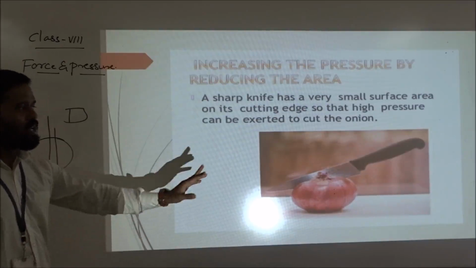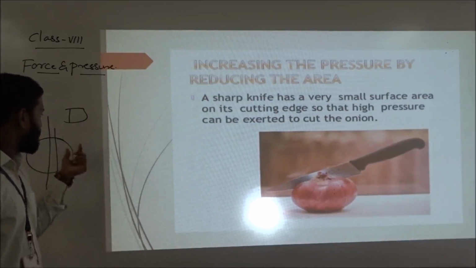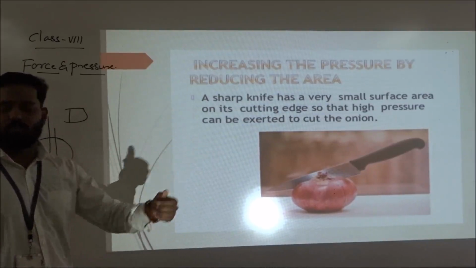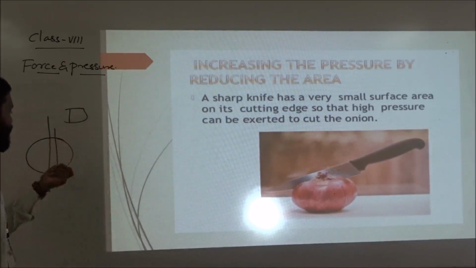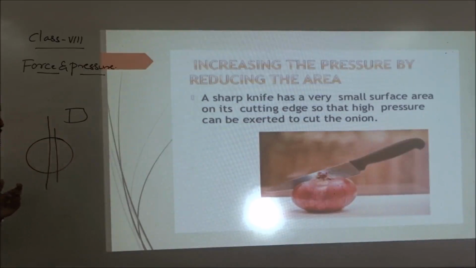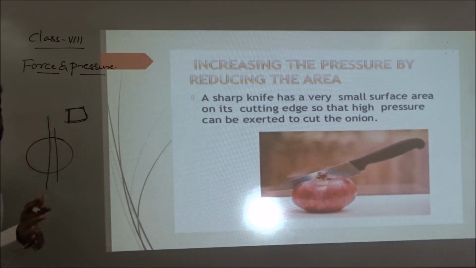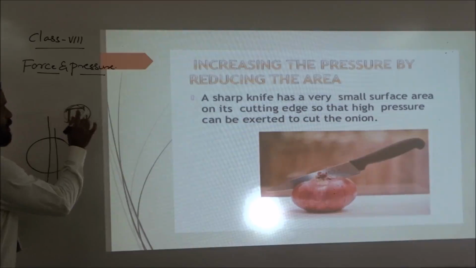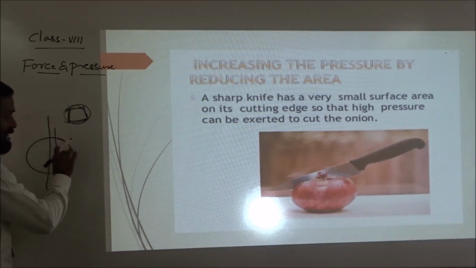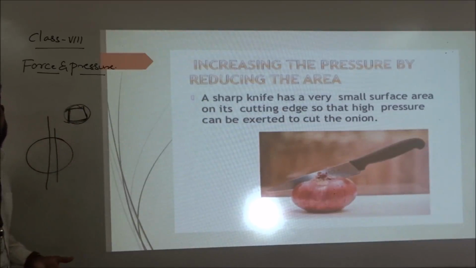No. Why is it not going to cut the onion with a rectangular piece of iron or wooden block? They have a larger area. When you apply force over a larger area to the onion, it will not cut.